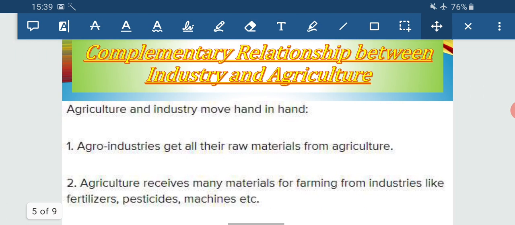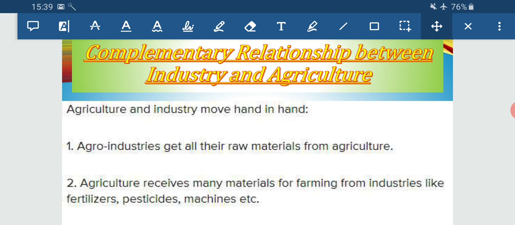Now, let us see how agriculture and industry are connected with each other. Although I have explained this in the previous part, once again I am moving with it. Agriculture and industry go hand in hand. How is it so? Agro industry means agro-based industry like cotton textile, jute textile, sugar industry.